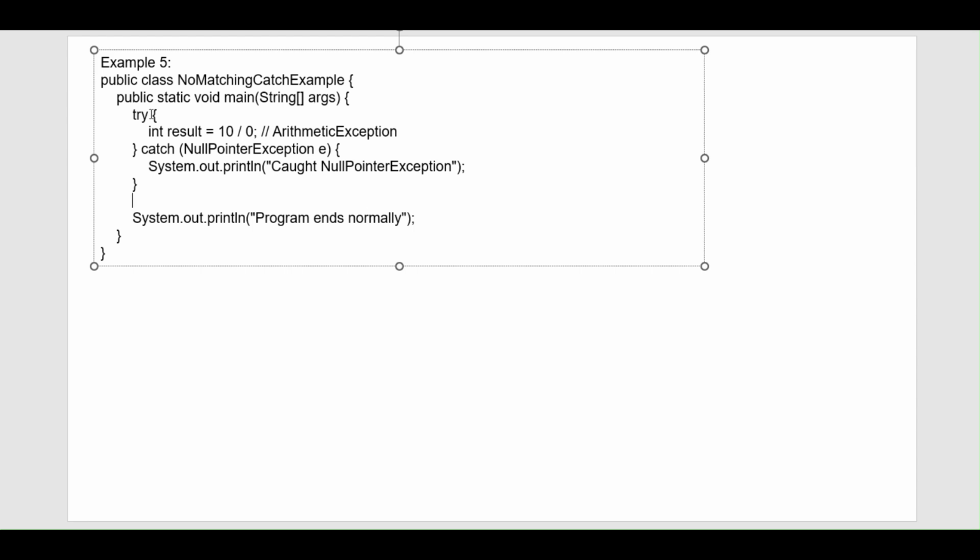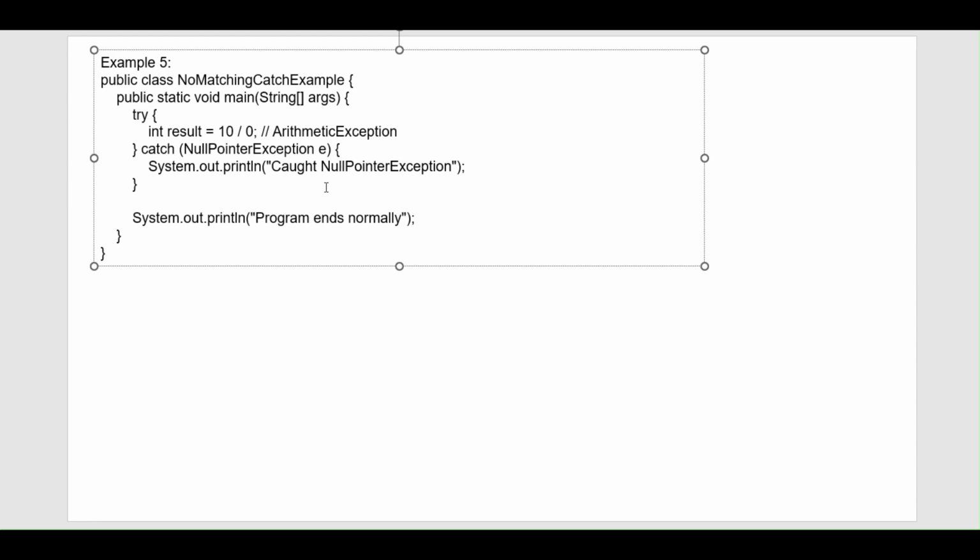So here also, the control will first go inside the try block. Here we are getting an arithmetic exception, that is, result is equal to 10 by 0. It is an arithmetic exception. Now it will look for a catch block. Here, is there a multiple catch? No, there is no multiple catch. So what type of catch is it? It is a null pointer exception catch. So what do you think, will it be the output or not? The answer is no, it will not be the output.